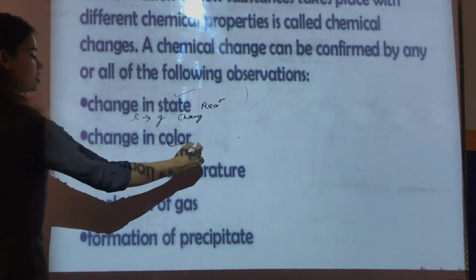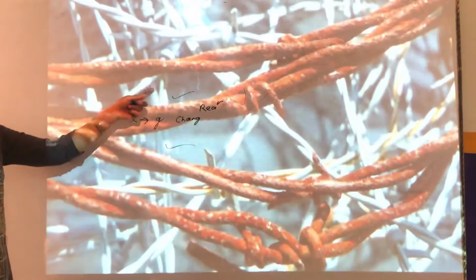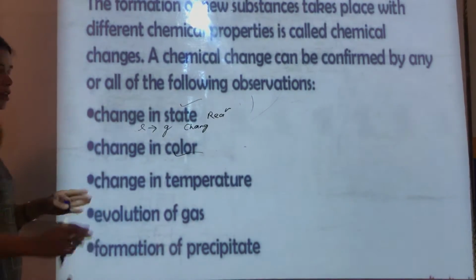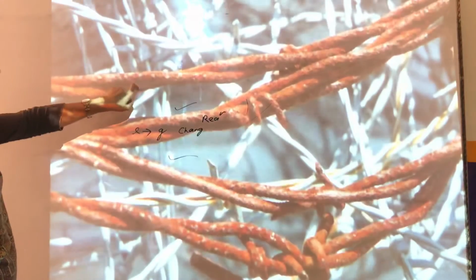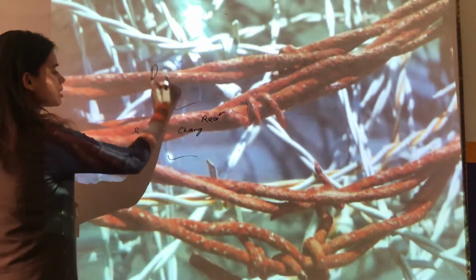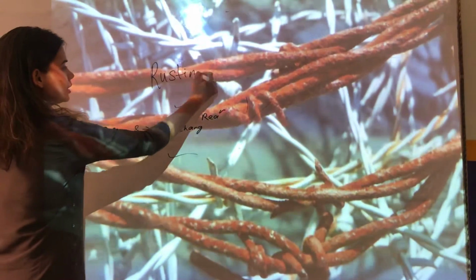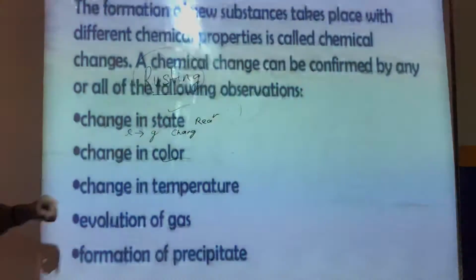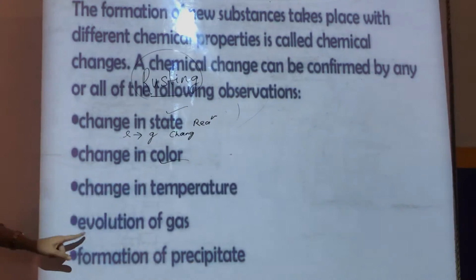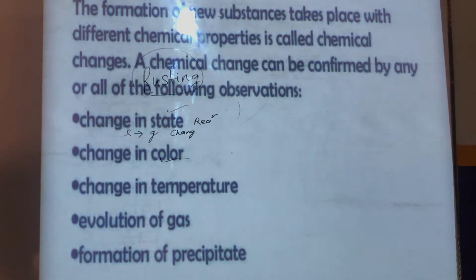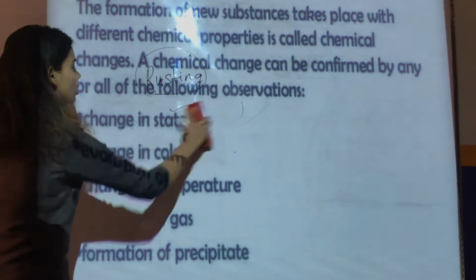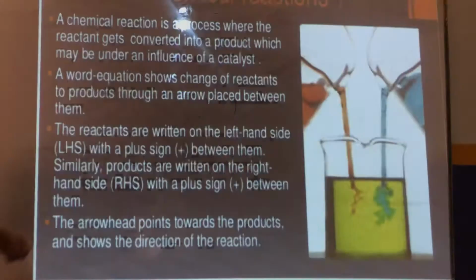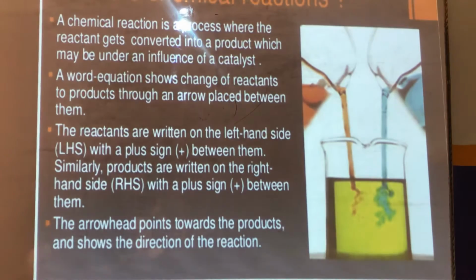If there is a change in color, like in the case of iron rusting, we can say that there is a chemical change, and there will also be a chemical reaction involved in this rusting process. Children, we will come to this chemical reaction a little later in today's class. Here also are change in temperature, evolution of gas, and formation of precipitate. These are the observations which tell us that there is a chemical change, or that there is a chemical reaction.